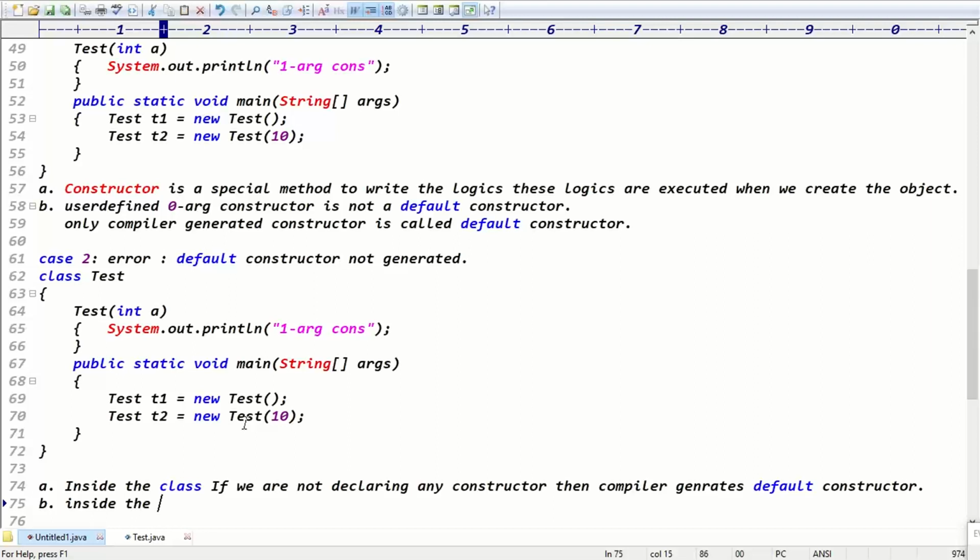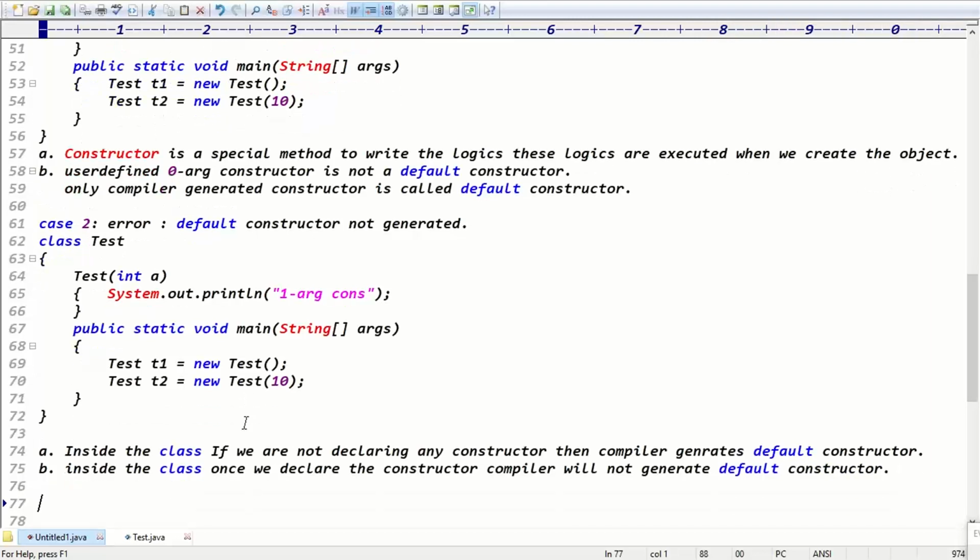It's fine, guys. Inside the class, once we declare the constructor, what happens? The compiler will not generate the default constructor. Exactly. The compiler will not generate the default constructor, guys.